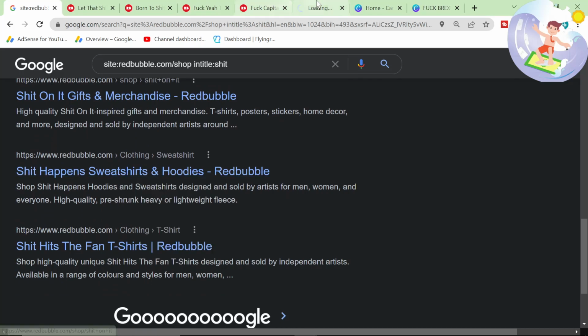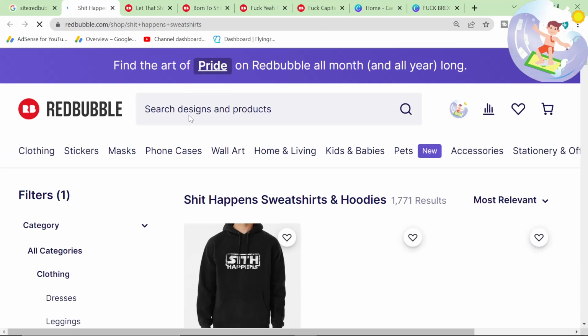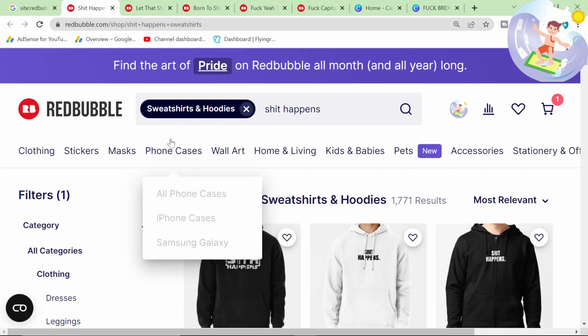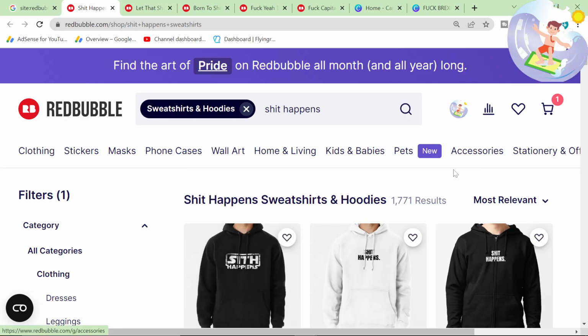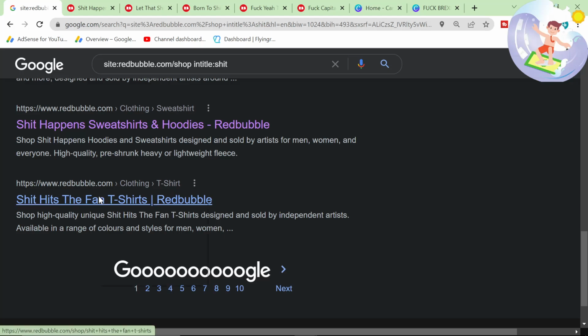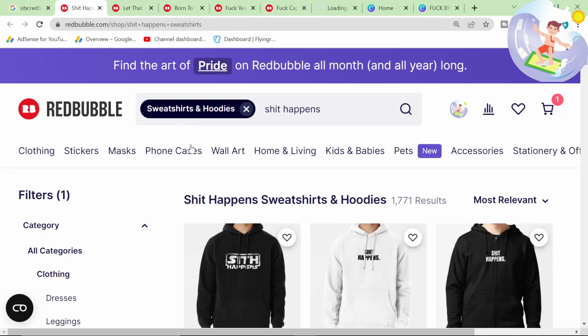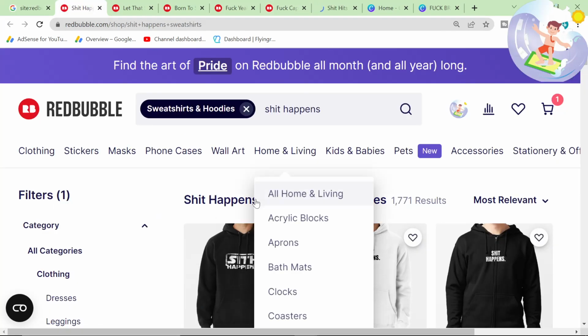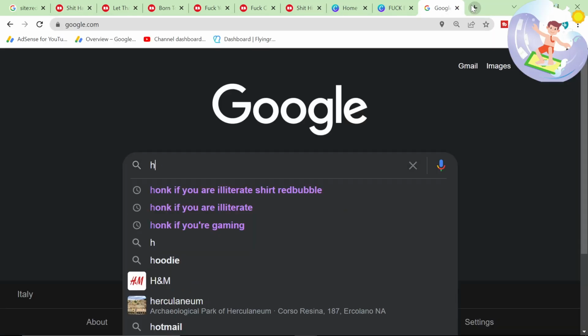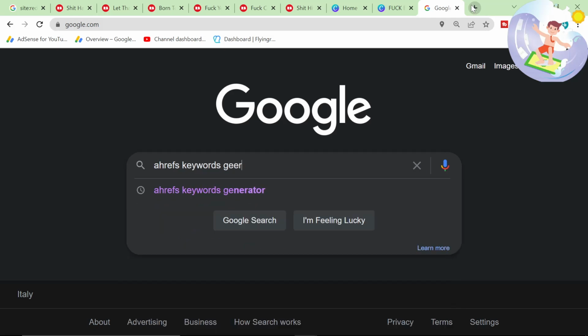This must have 1 billion results. It must do. How does it only have 1.7 thousand? Someone needs to write in the comments and explain to me how this keyword only has 1.7 thousand results. That's nuts. That's actually insane. I just want to check something, which is how many searches this has. So, keyword generator.